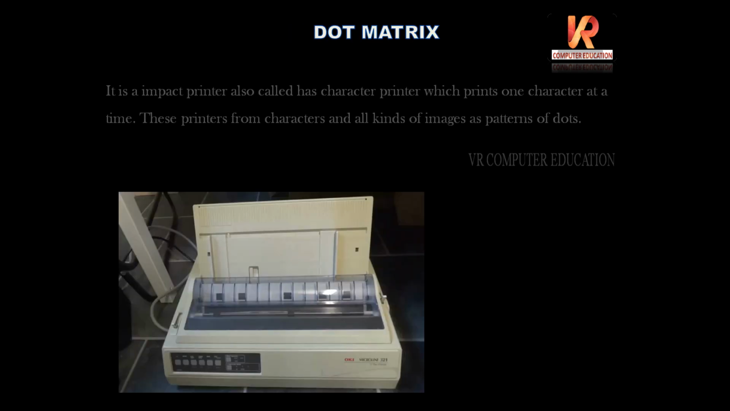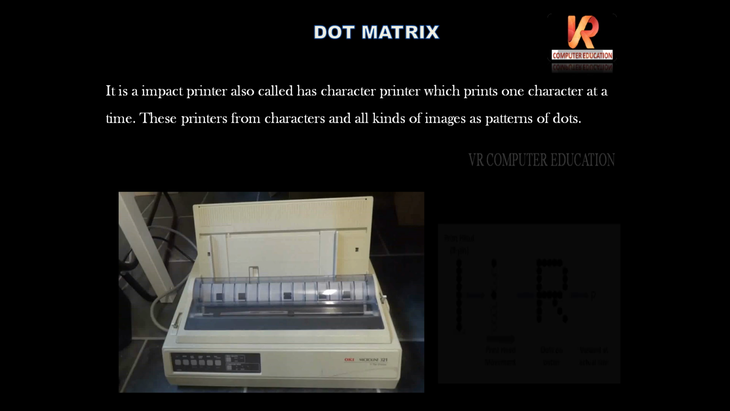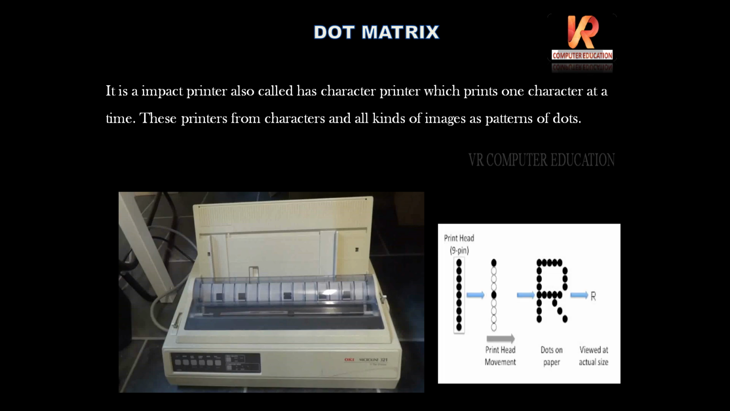And this is the dot matrix printer you can see on the screen. It is an impact printer, also called a character printer, which prints one character at a time. These printers form characters and all kinds of images as a pattern of dots. You can see dots like this, they will convert into words. So now just see the demo of dot matrix.